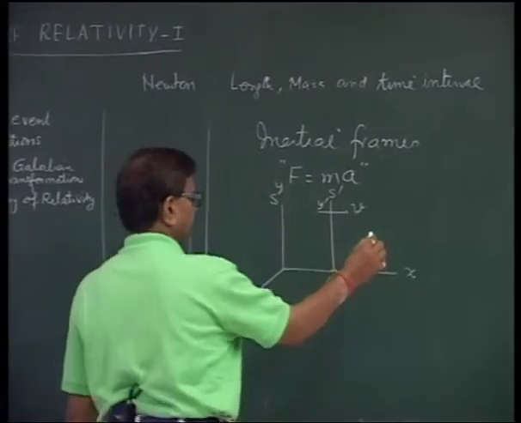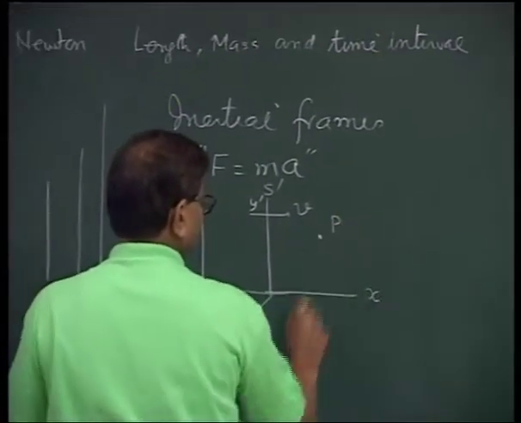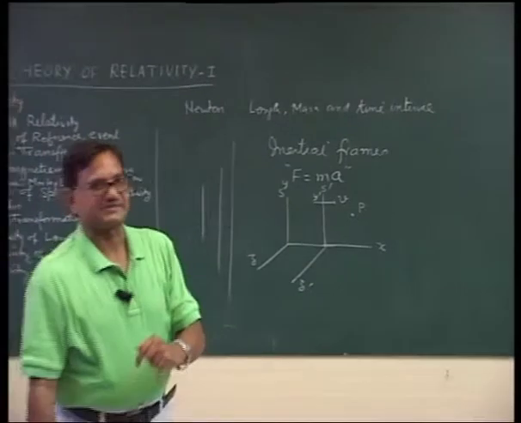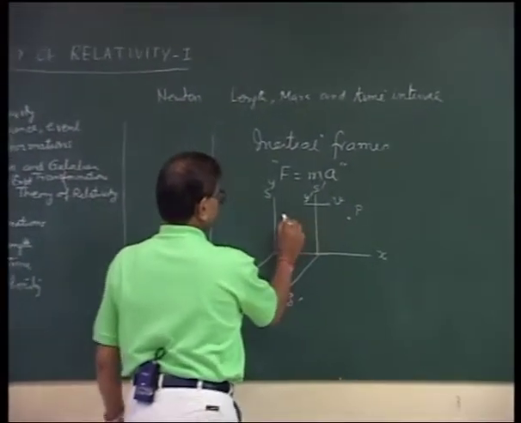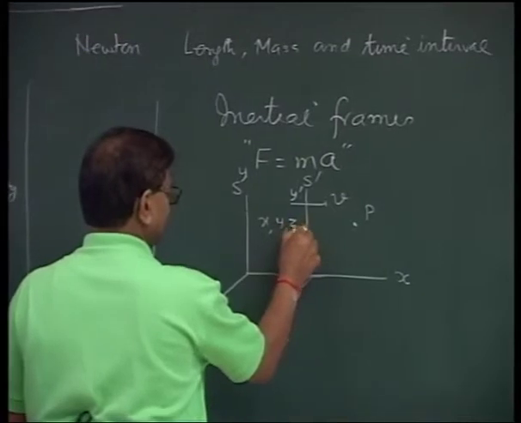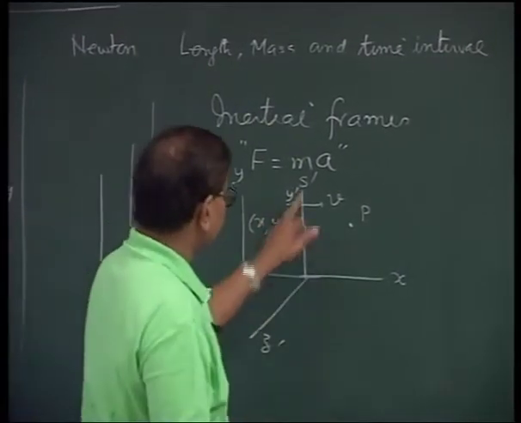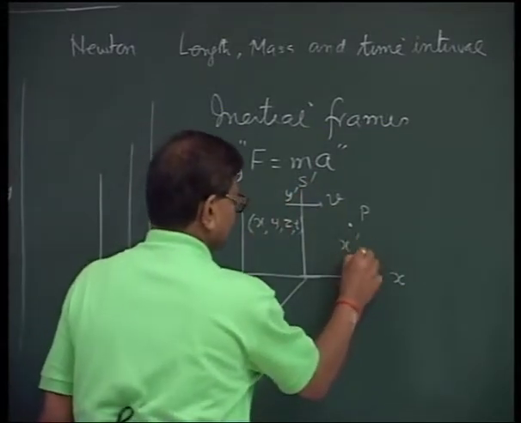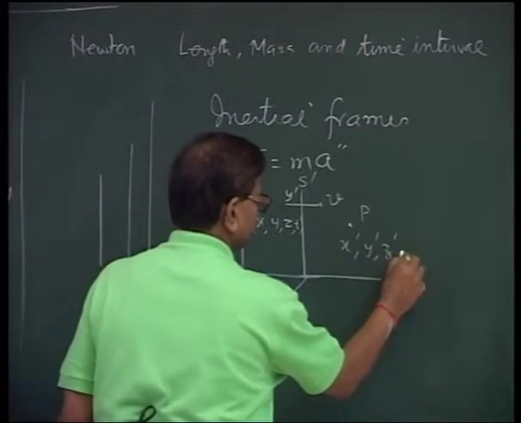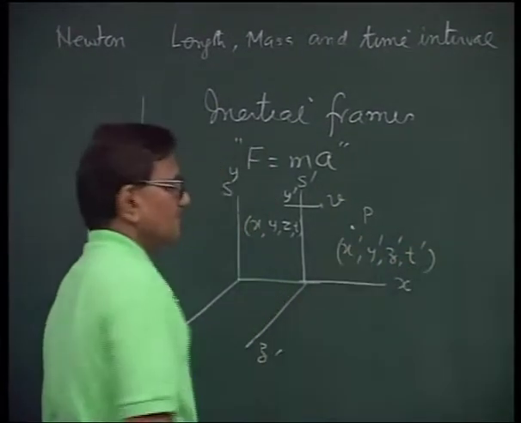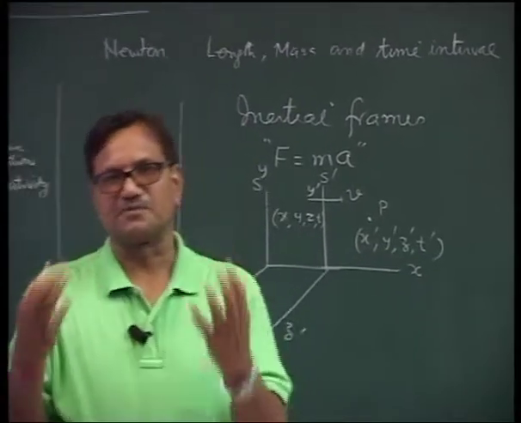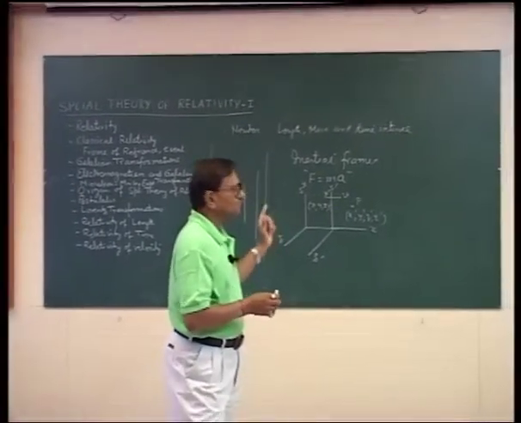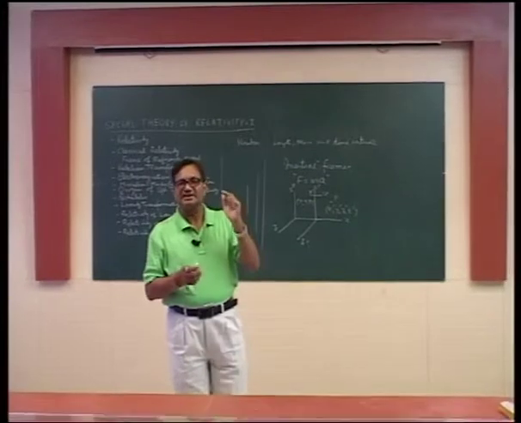Suppose we have got a point, any point here, P. The position coordinates of point P with respect to S, I write as x, y, z at any time t. And the position coordinates observed by the observer in S dash, I name as x dash, y dash, z dash and t dash. So what are transformations? Transformations are the equations which relate x, y, z, t to x dash, y dash, z dash and t dash.